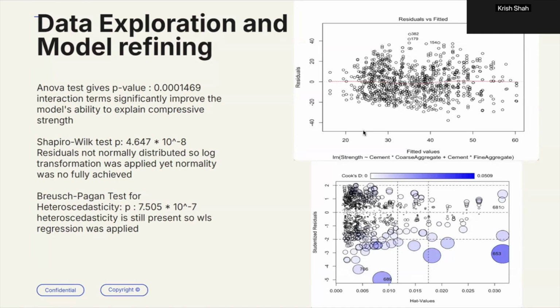explain compressive strength. The Shapiro-Wilk test showed residuals were not normally distributed, so I applied a log transformation to the response variable. However, still perfect normality wasn't achieved. It got closer to normality, which was good for the test. And the BP test revealed heteroscedasticity, prompting the use of weighted least squares regression to address it, which I will show later on.